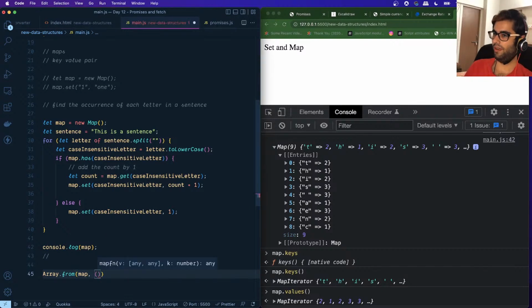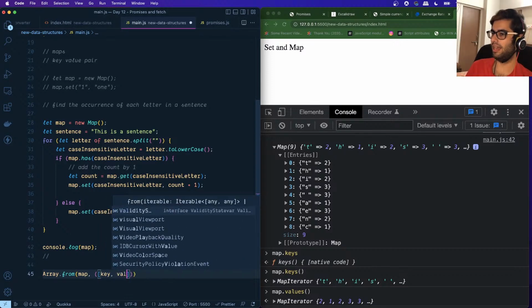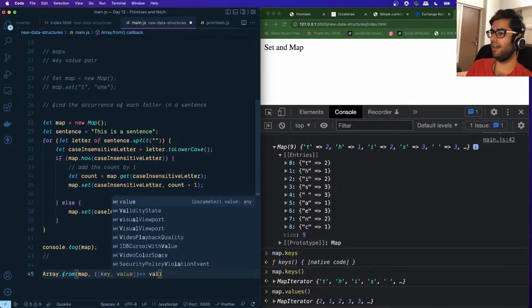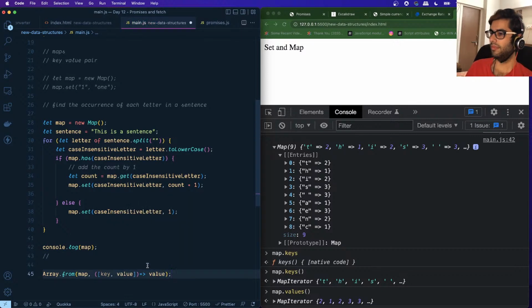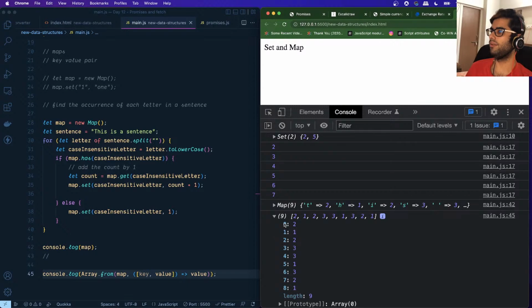So we are providing a callback function. We're using destructuring to access the key and the value. And let's do one thing. Let this function return just the value part, okay? And let's log this in the console. So I will say console.log. And if we take a look at this, we have just logged all of the values over here, right?